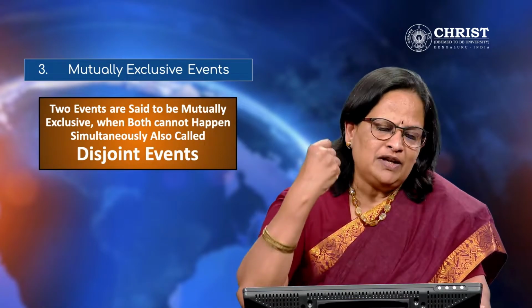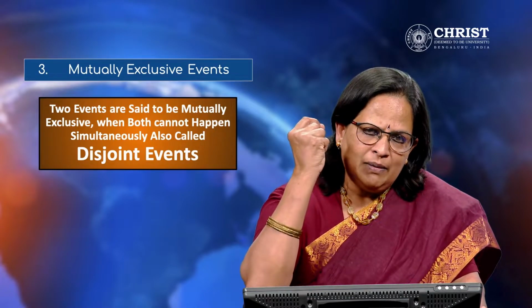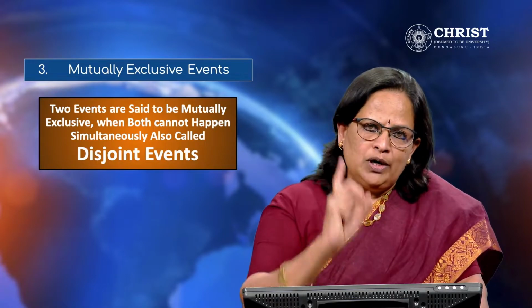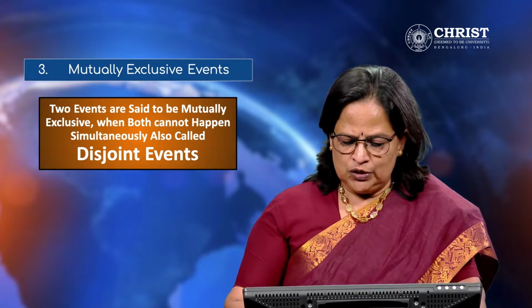So you have to remember that when a dice is tossed, outcome can be anything from 1 to 6. It cannot be 1 and 2. It can be only one outcome. That is mutually exclusive event.